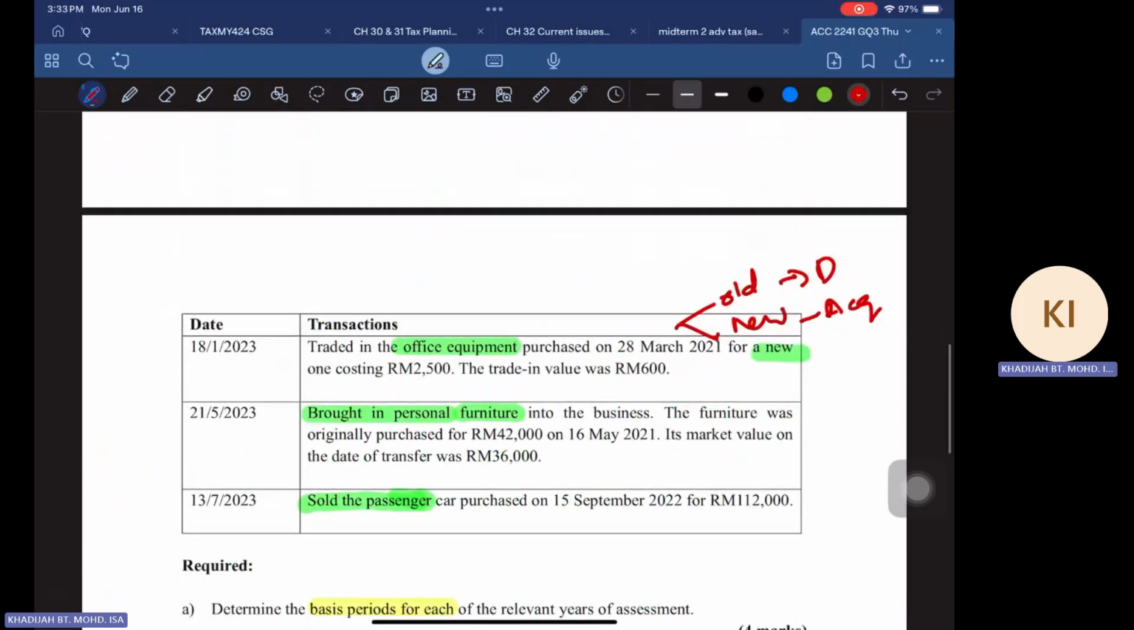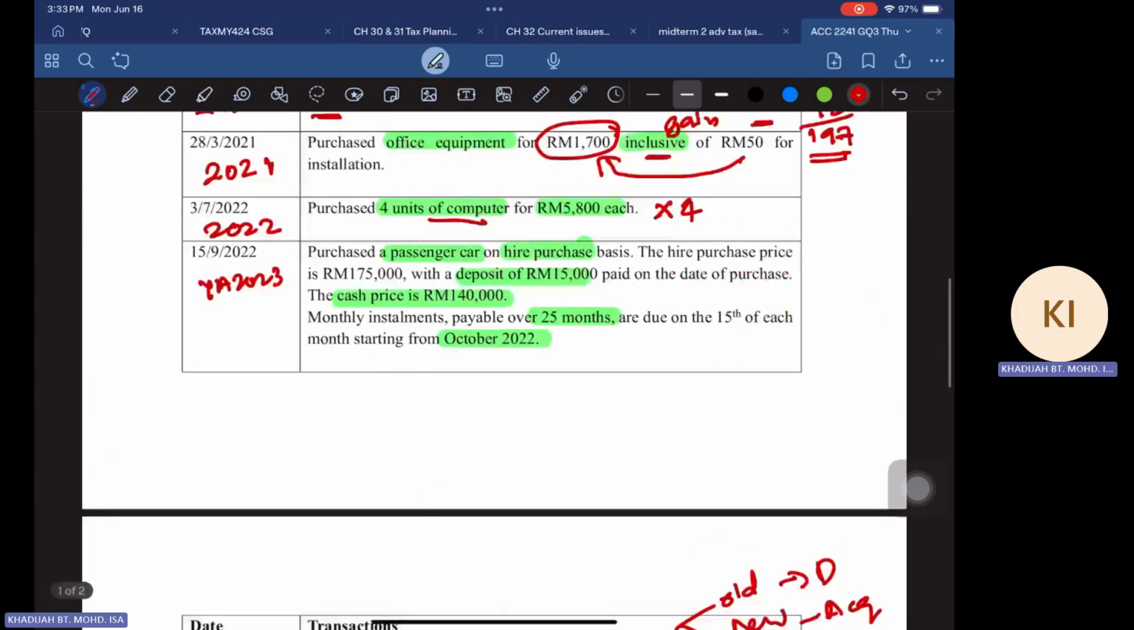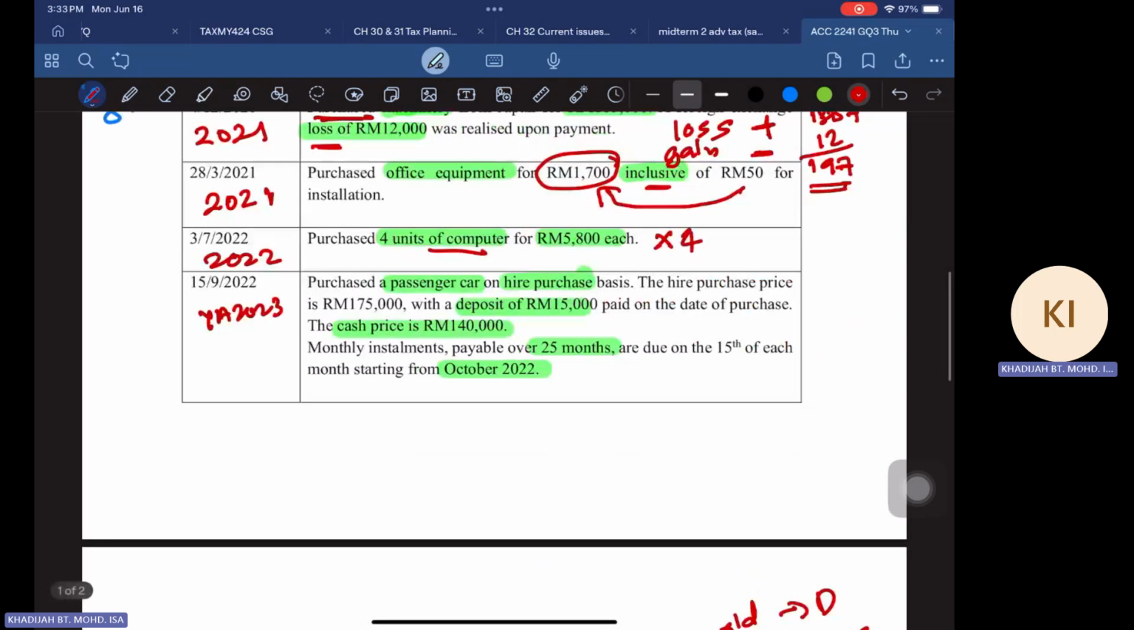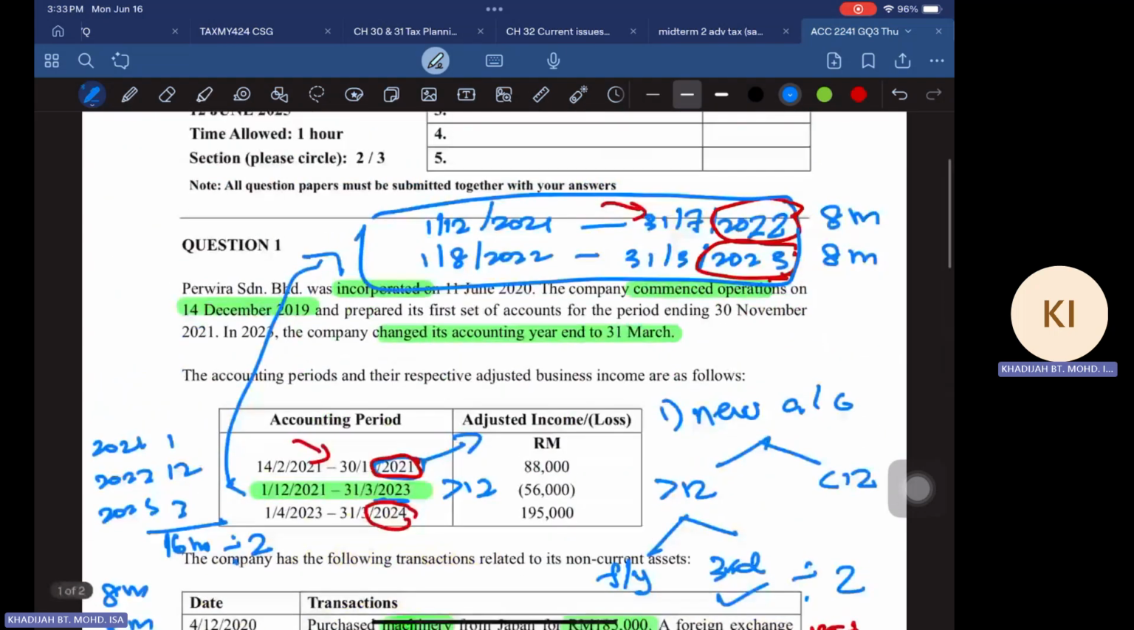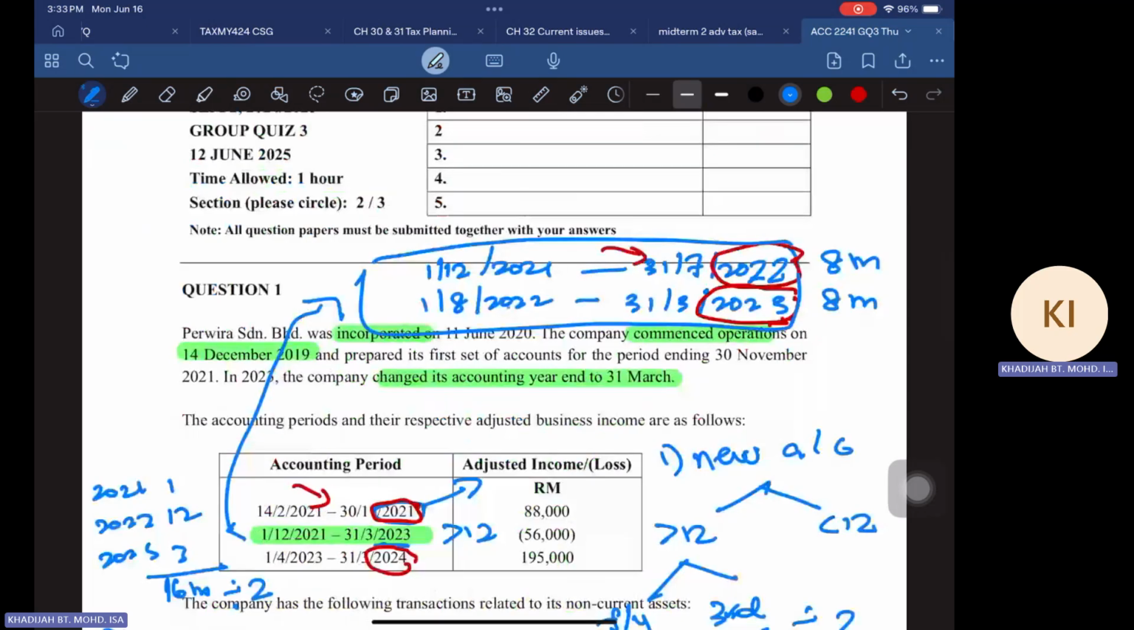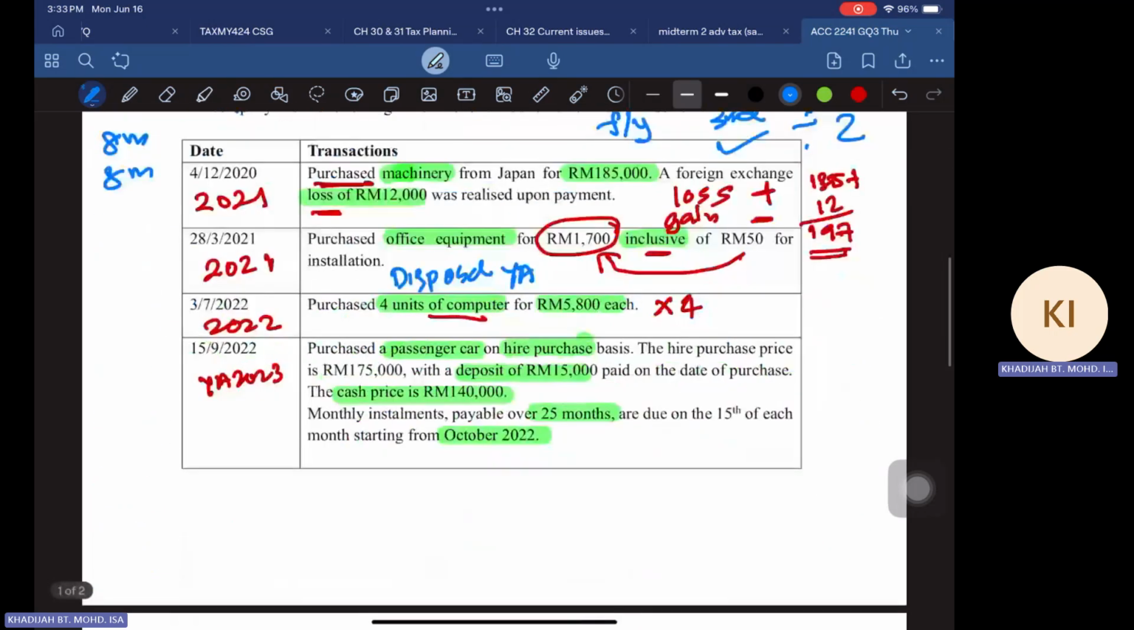And then remember that this one you trade in office equipment. So the old office equipment that you purchased, this one will be disposal. All right. So you have disposal in YA. Which YA is that? Look at the date. Disposal was on 18th of January 2023. 18 January 2023 is in YA 2023. So disposal in YA 2023.